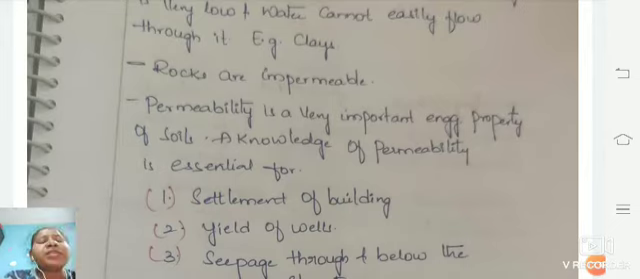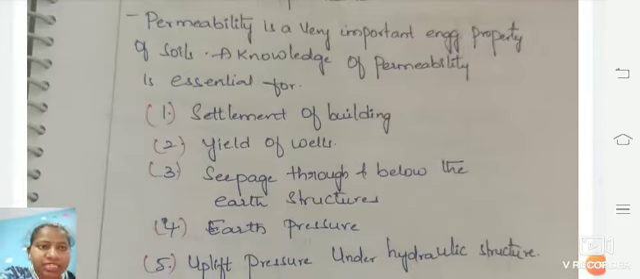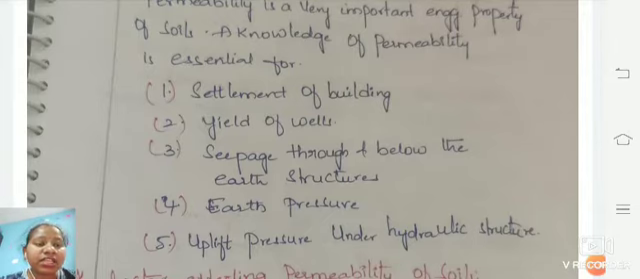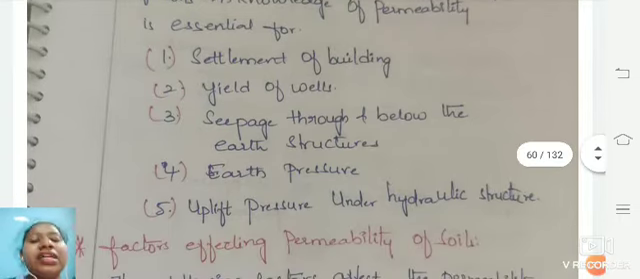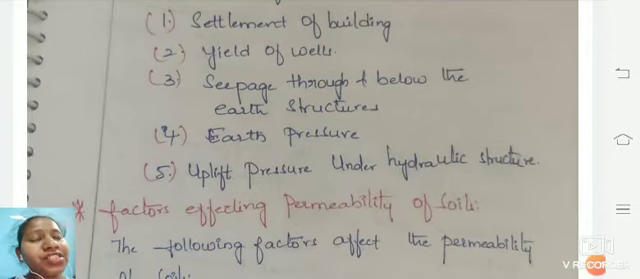What are the engineering properties which we take into consideration for permeability? The first one is settlement of buildings. Wherever it is there, the permeability has to be considered, as there should be a particular settlement of the building. And yield of wells is also taken into consideration. The next one is seepage through and below the earth surface structure. Whatever you are constructing, below and through it there should also be some seepage. And earth pressure, which is the first major thing we take into consideration. The next one is uplift pressure of the hydraulic structure. That means for whatever hydraulic structure is present, the uplift pressure of that particular structure is also taken into consideration.